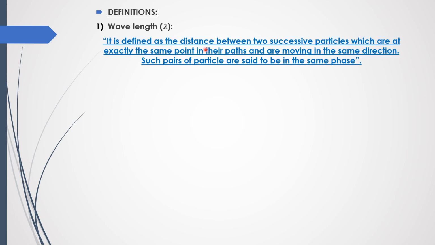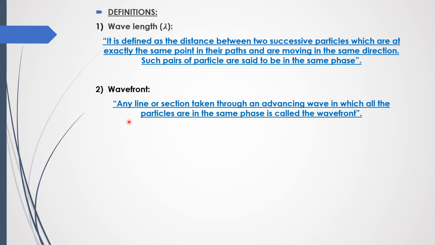Now let's talk about some related definitions. First of all, wavelength. Wavelength is defined as the distance between two successive particles which are at exactly the same point in their path and are moving in the same direction. Such a pair of particles are said to be in phase. It is the distance between a crest and a trough, or between two consecutive crests or two consecutive troughs. Now, a wavefront is a line or section taken through an advancing wave in which all the particles are in the same phase.